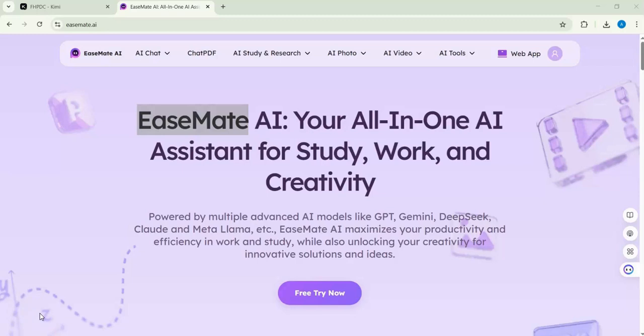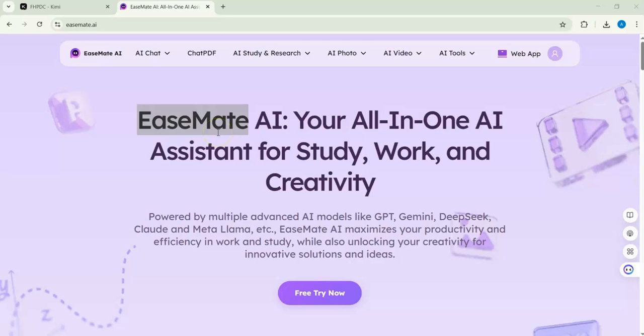In today's video, we will give you something very good from our perspective. It's fine, it has many AI tools and it is almost used for everyone. So you can use it, at least if not all of them, at least you can use some of them. So this website is called EaseMate.